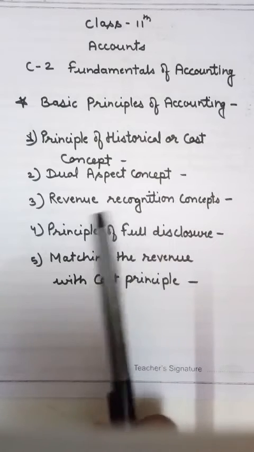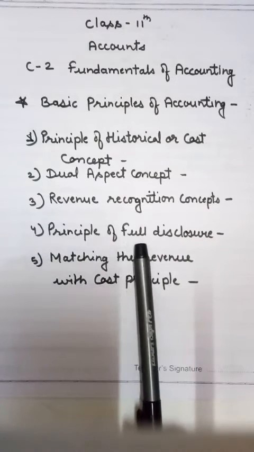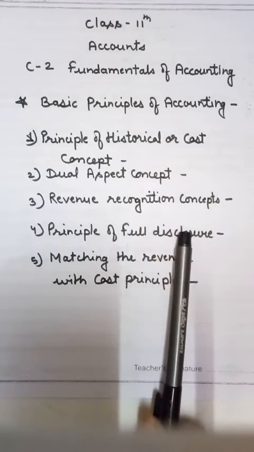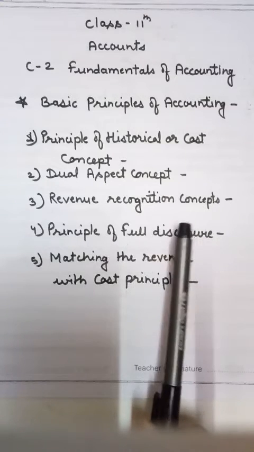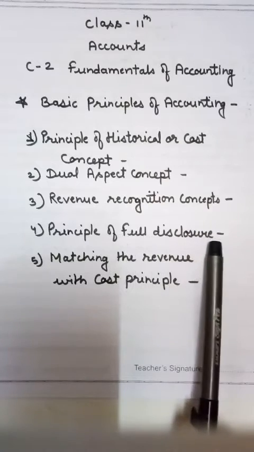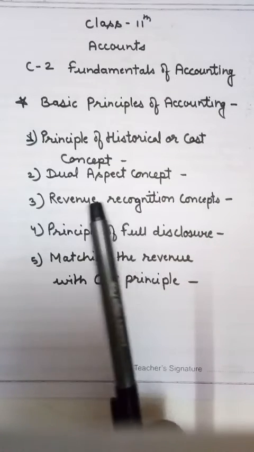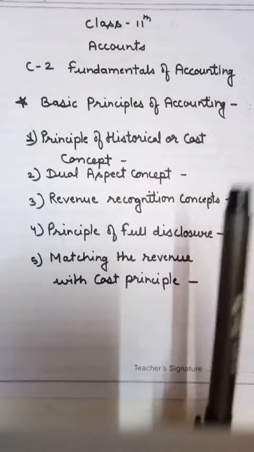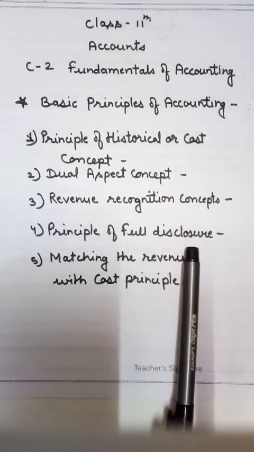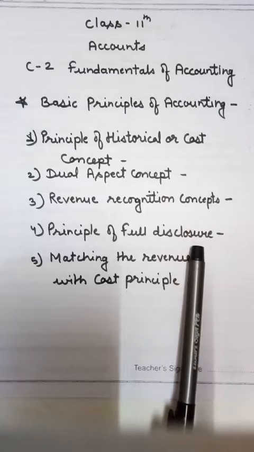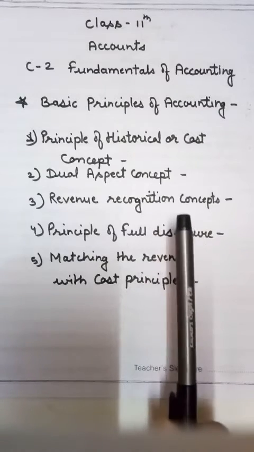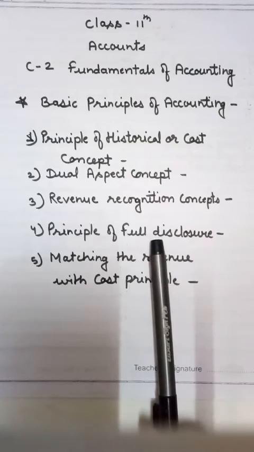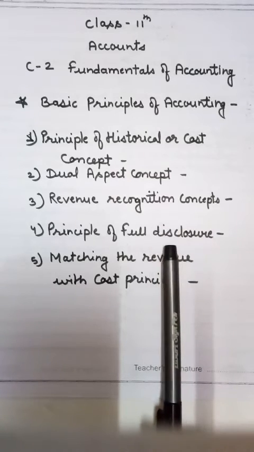Next one is the principle of full disclosure. According to this principle, every business organization prepares its financial statements at the end of the accounting year, and these statements relate to all material or relevant facts concerning the financial performance of an enterprise.